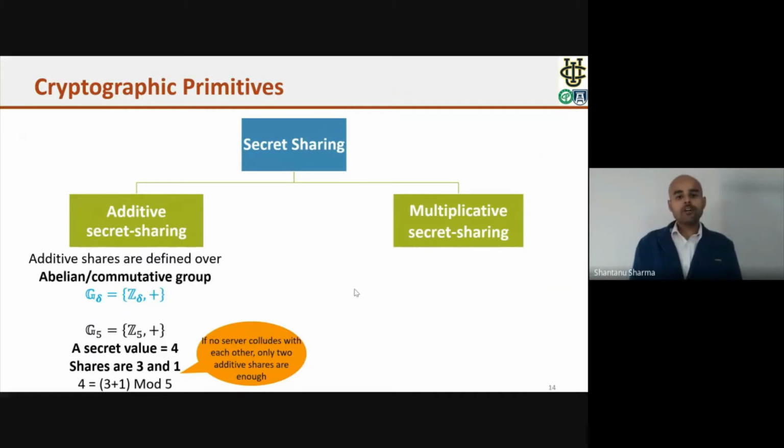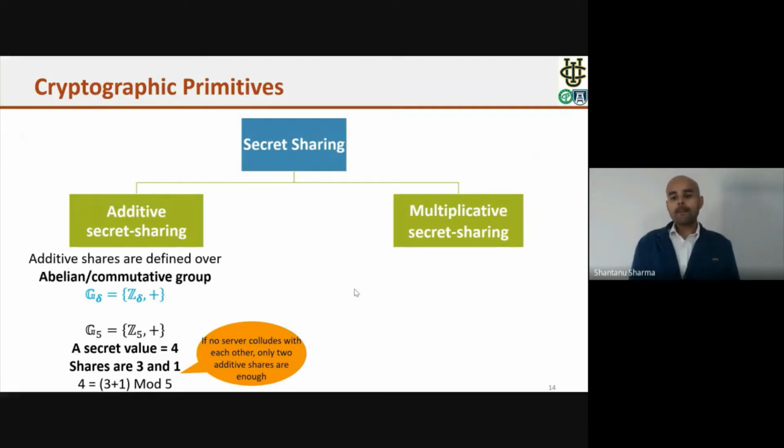Prism is based on two types of secret sharing techniques, additive and multiplicative. The first one is additive secret sharing. This is the simplest form of secret sharing. Suppose I have a secret value 4, and I create two additive values that make 4; these become the additive secret shares of 4. For example, 3 and 1 are the additive shares of 4. This additive secret sharing is defined over a commutative group.